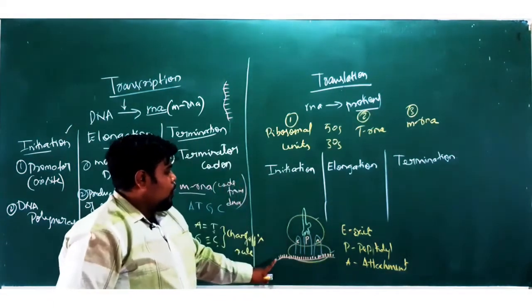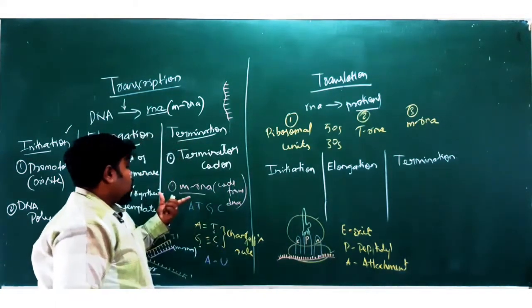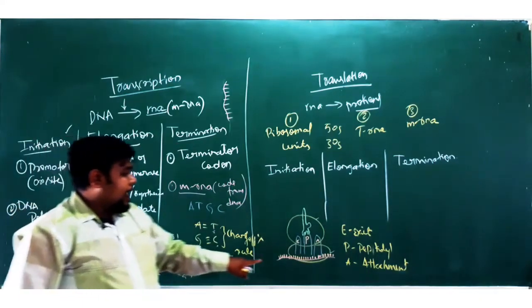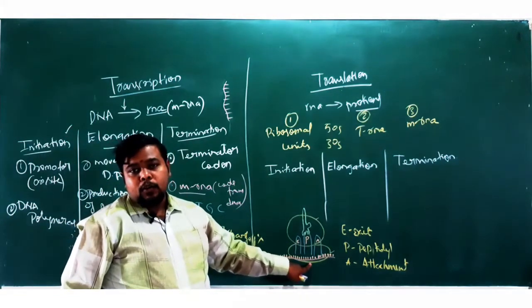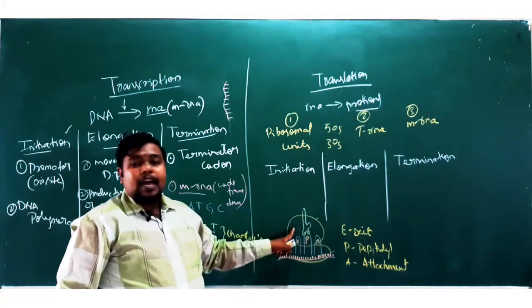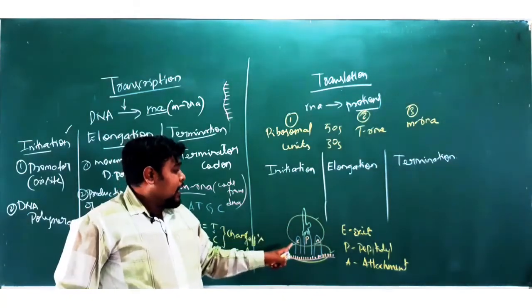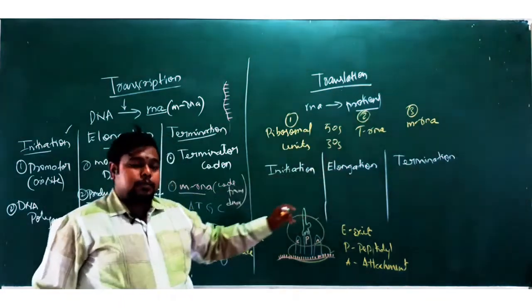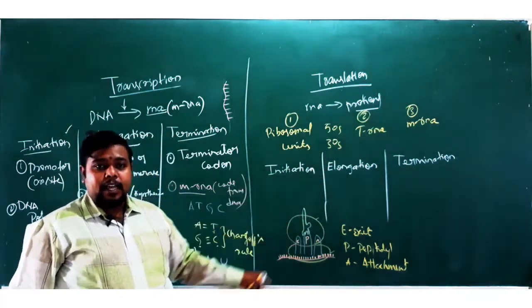So just look at this. The mRNA which you have got as the end product of your process of transcription will be taken down in the smaller ribosomal unit, and you will have your larger ribosomal unit above, and you have a tRNA here. So as I told, all three requirements have been placed in the apparatus here.